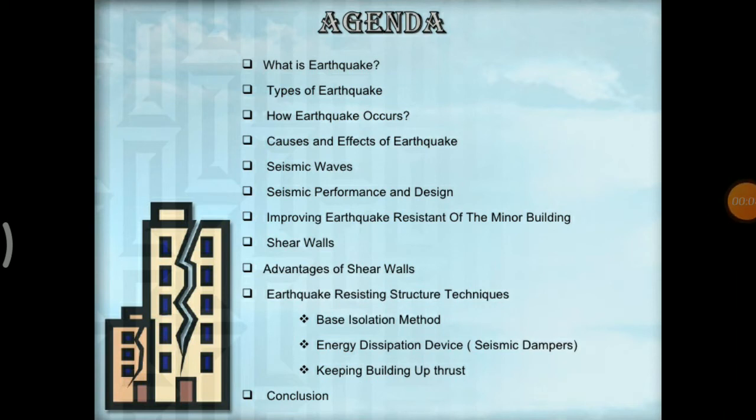So today we are going to take a look at the basic concept of earthquake and its consequences on our design of simple structural buildings.